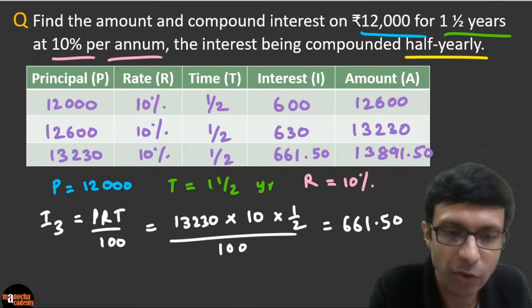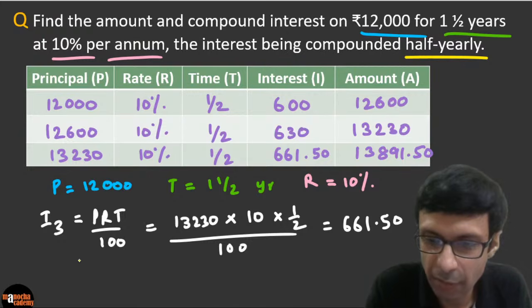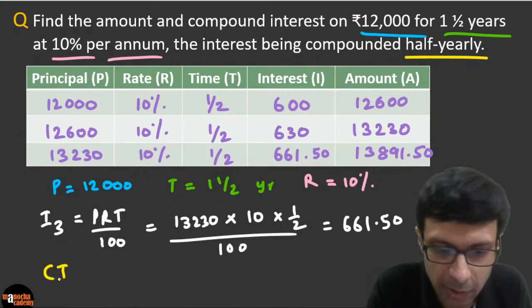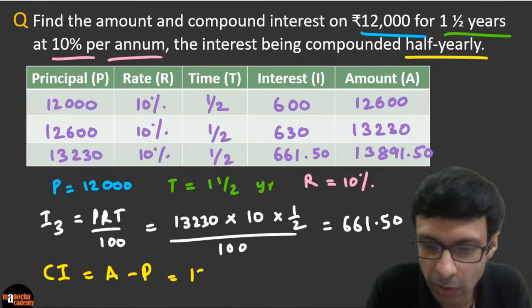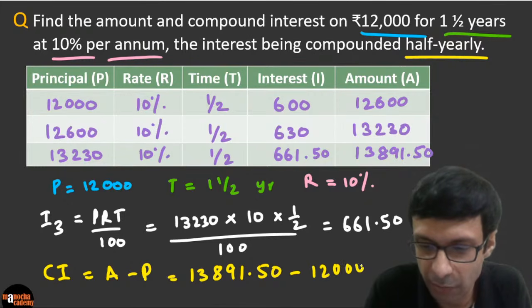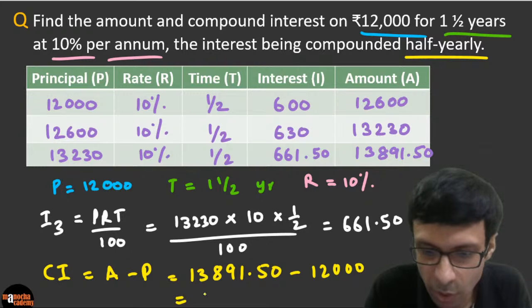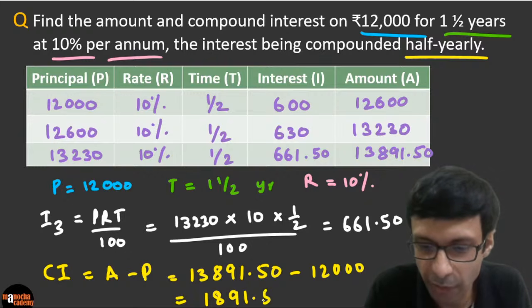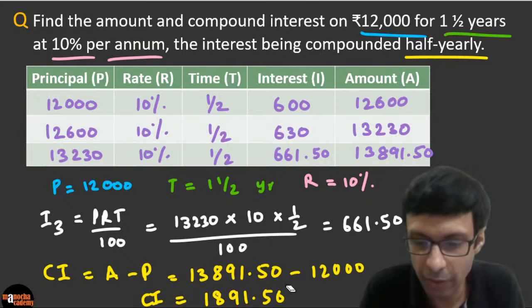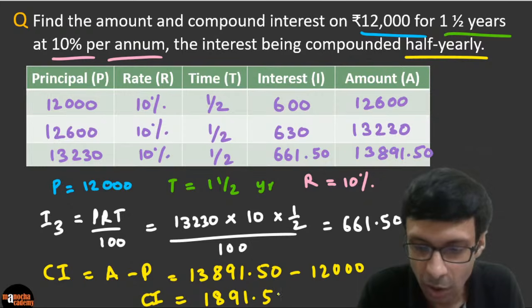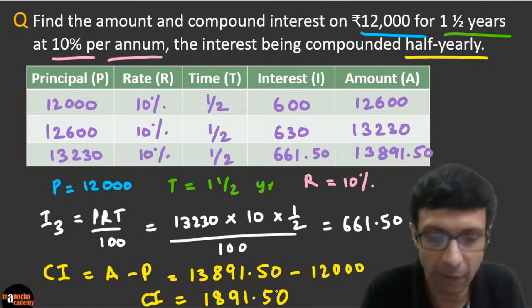And so what is the compound interest going to be? So this is our final amount A. So compound interest is basically going to be A minus P, which is basically 13891.50 minus the 12,000 that you invested, right? And so what is the final value? I think we are getting 1891.50 is the total compound interest. So please be careful. If they ask compound interest, please write that. If they ask amount or if they ask both, please check carefully.